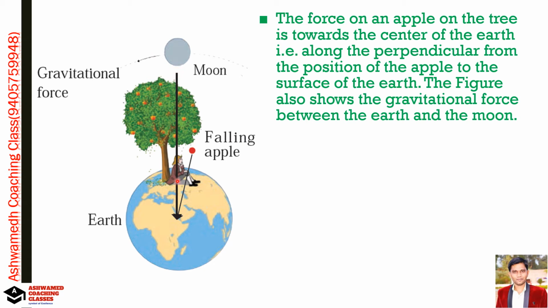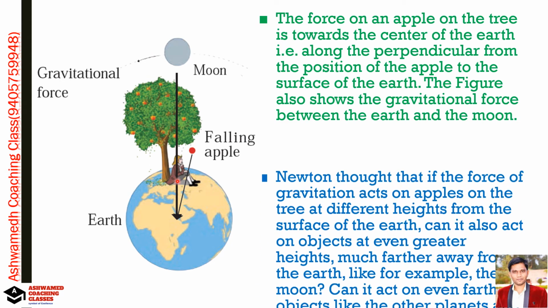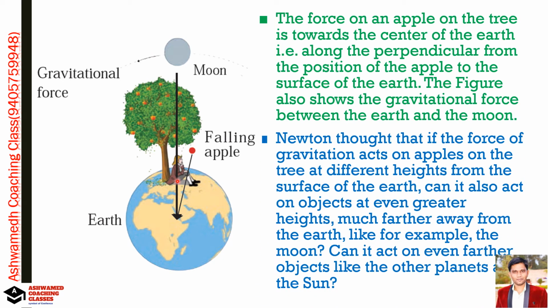So Newton thought that if the force of gravitation acts on an apple on the tree, at different heights from the surface, because every apple is not at the same height, but still the gravitational force is acting on every apple, then can it also act on objects at even greater heights?